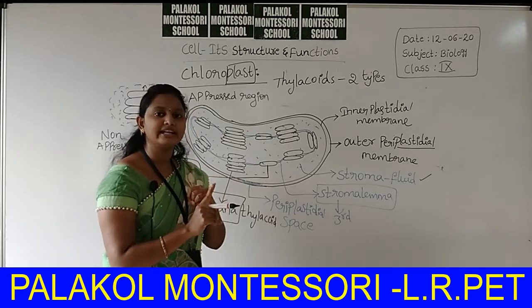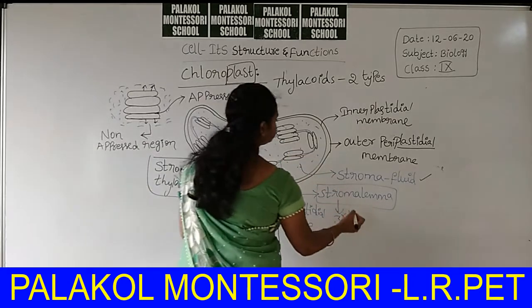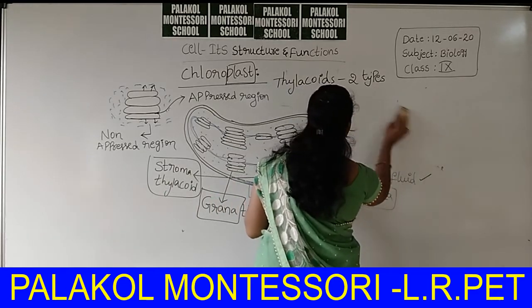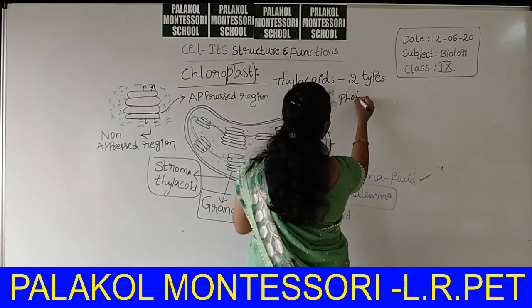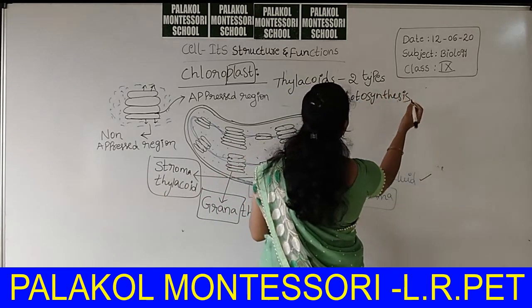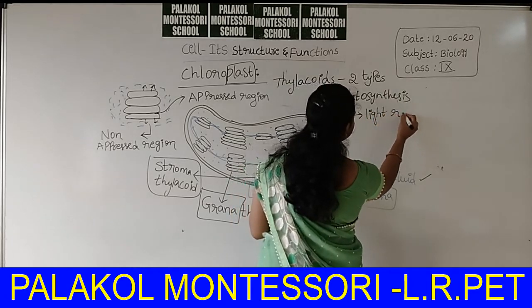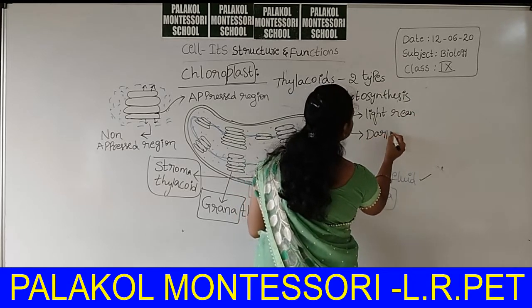Photosynthesis has two reactions. One is light reaction and the second one is dark reaction.